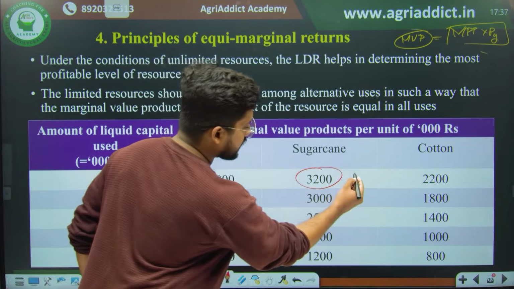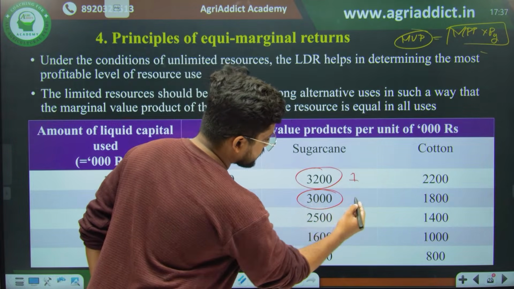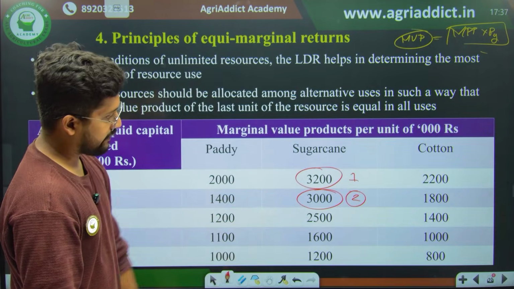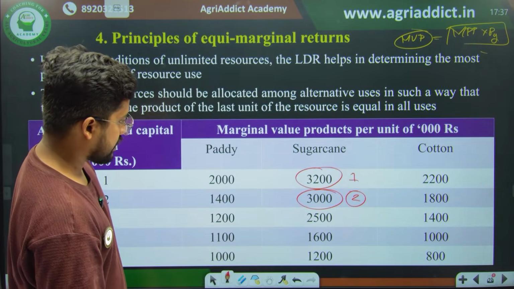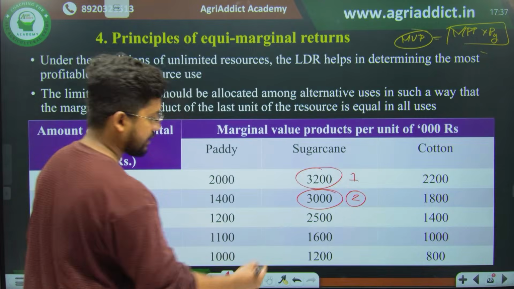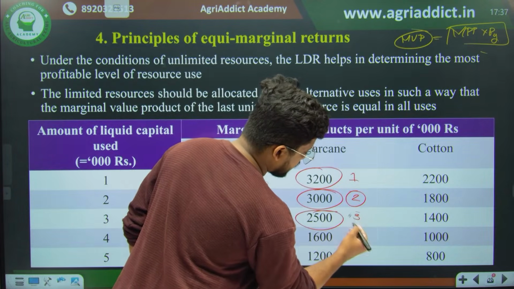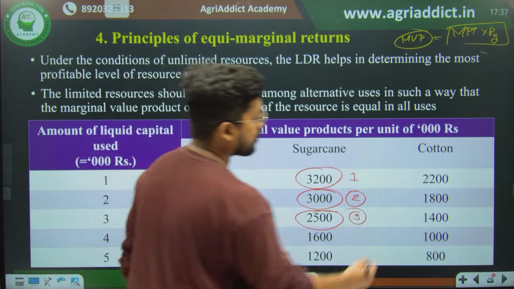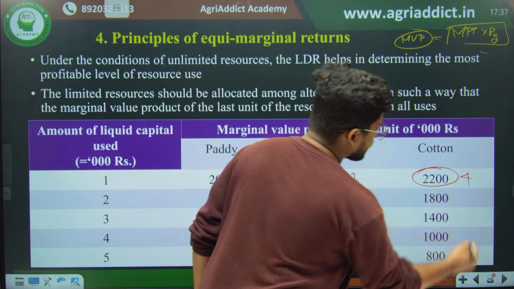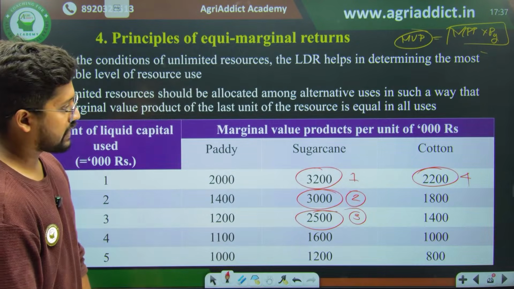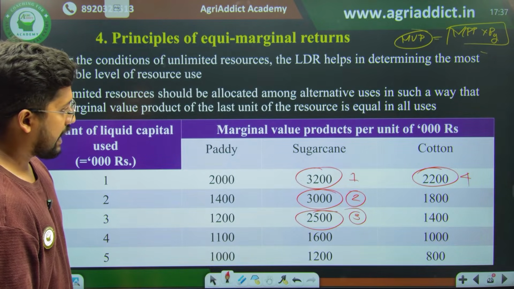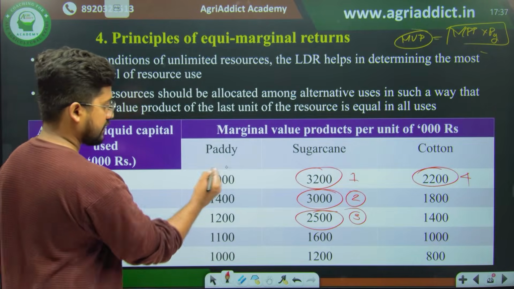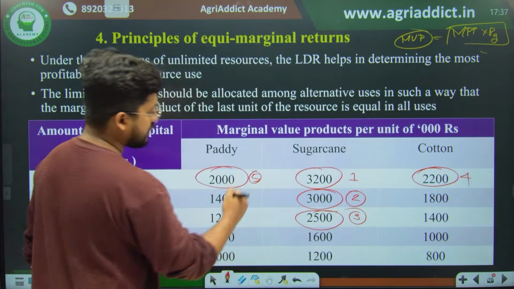3200 was the first option, the best option. Second one, it is again sugarcane, that is 3000 rupees, the highest revenue that we can generate. Then after that 3000, then 2500. Again I will be giving my third 5000 rupees to sugarcane. Then after that I will be giving to the cotton, that is the best next alternative. This is the fourth one, and the fifth, the final 1000 note I will be giving to 2000 rupees, right? Exactly, this is the fifth rupee note.